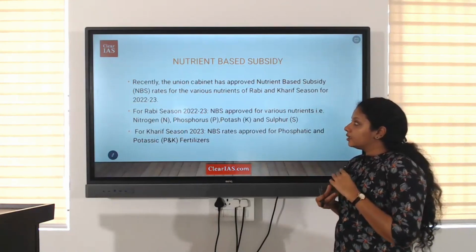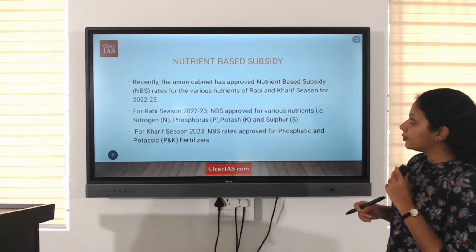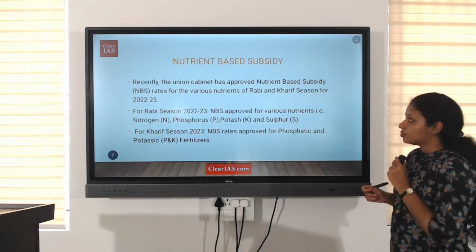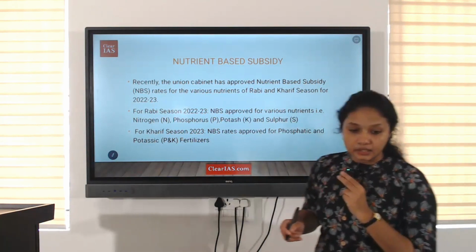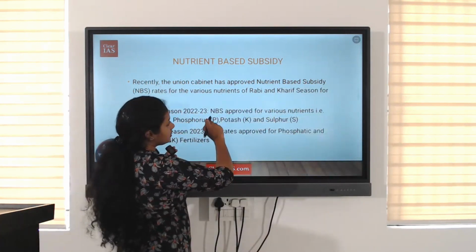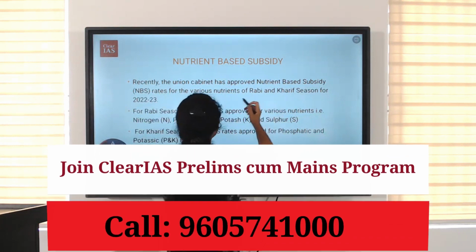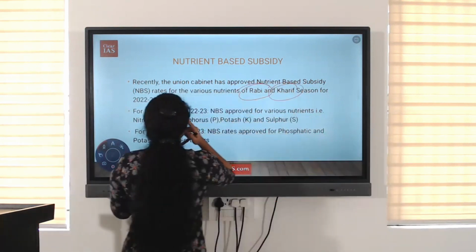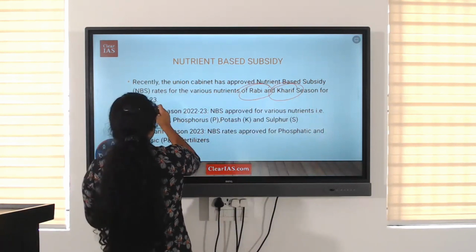Recently, the Union Cabinet has approved nutrient-based subsidy rates for various nutrients of Rabi and Kharif season 2022-23.